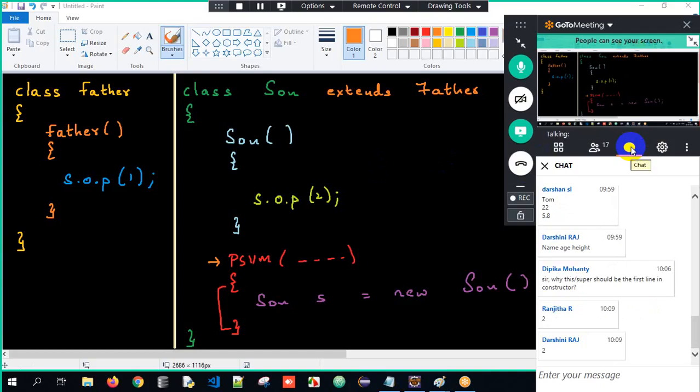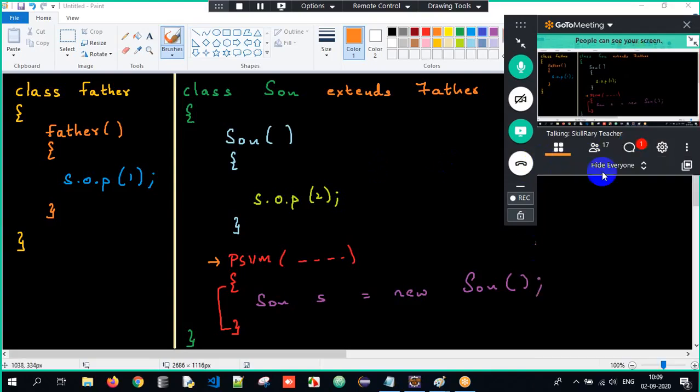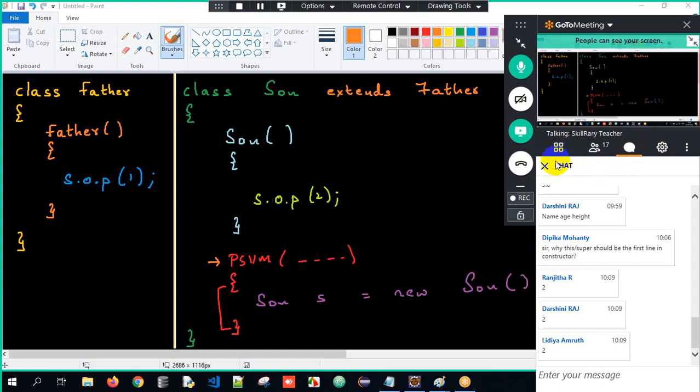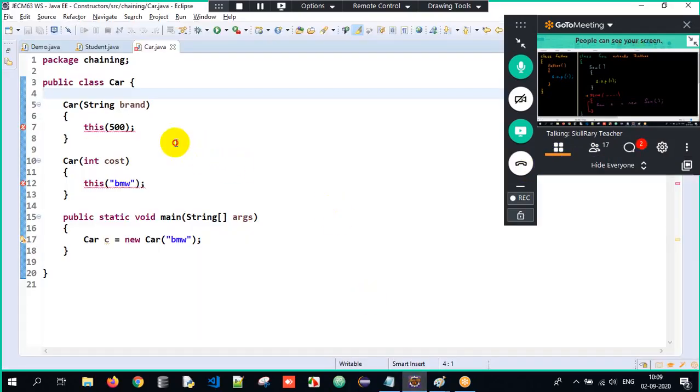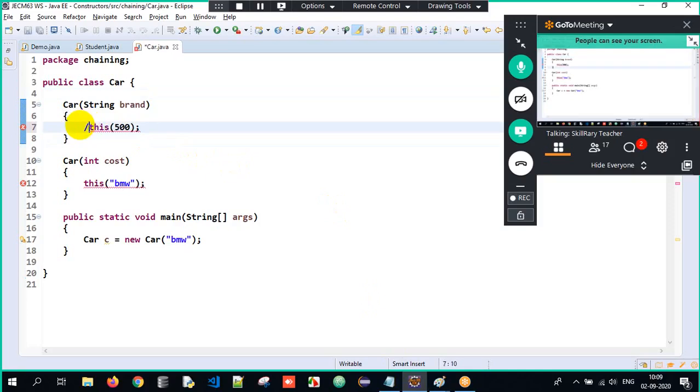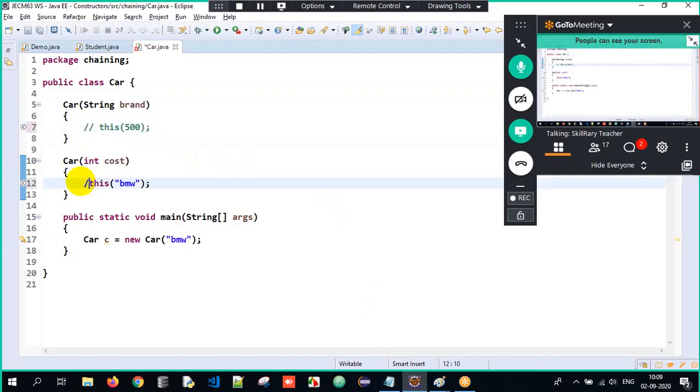So the majority of you have told the answer as 2, right? Very good. Let me execute the program here. This is recursive chaining, which is not possible. Now, recursive chaining is not possible.